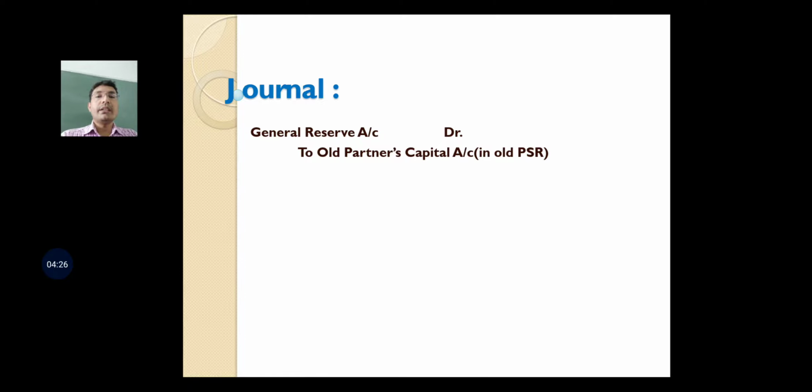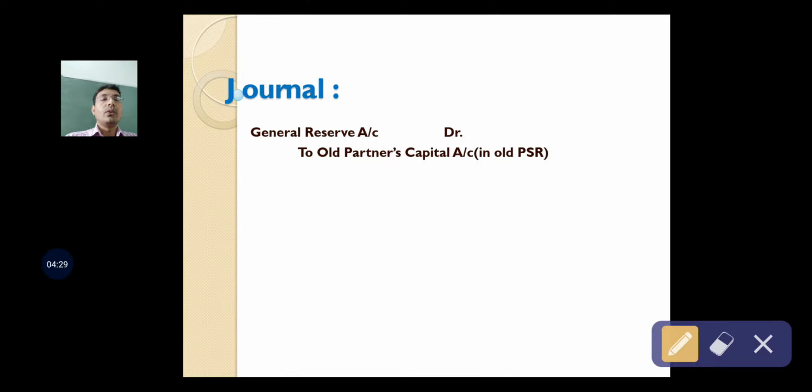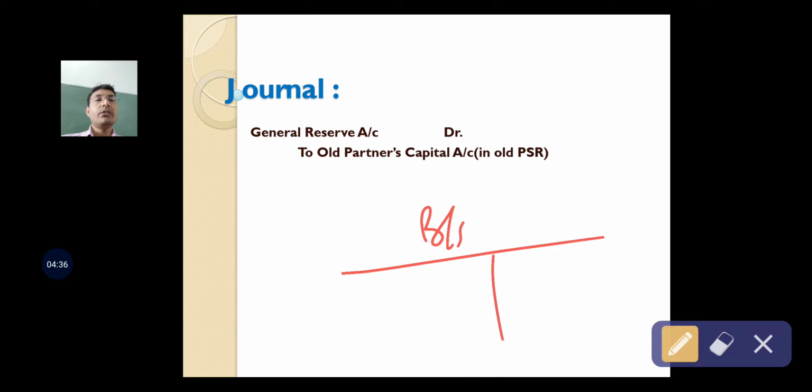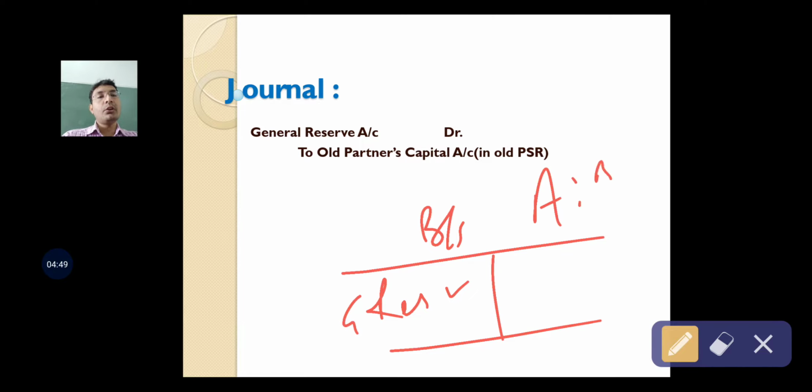Now come to the journal entry. When general reserve is lying on the liability side of the balance sheet, it means it has a credit balance, and before admitting a new partner, suppose A and B are two partners sharing profits in the ratio 1:1, and C is being admitted as new partner, then this general reserve will be transferred to old partners in old profit sharing ratio.